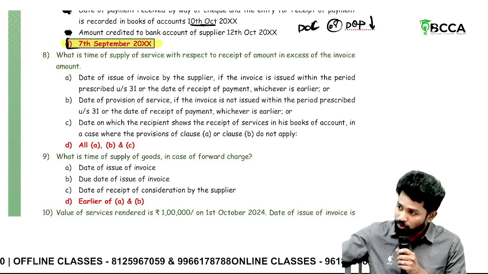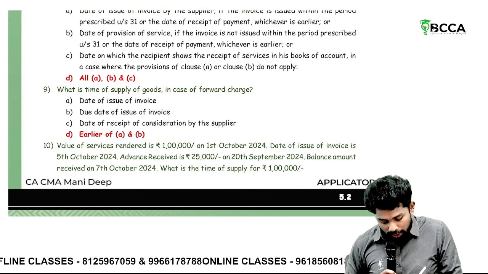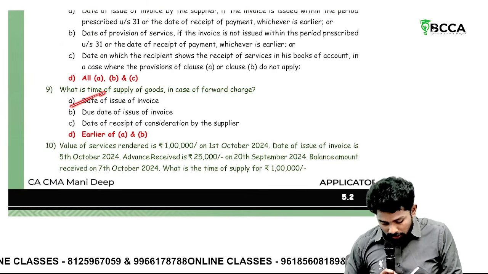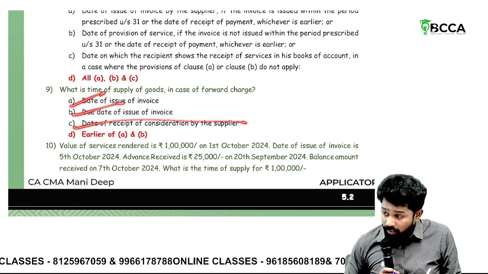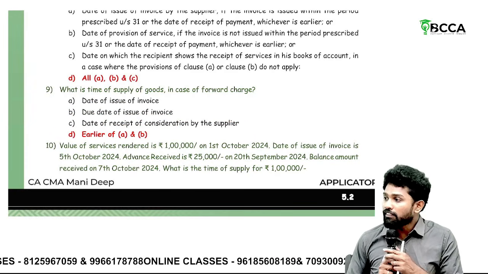He has given a general answer, so all these options are correct only. Then, what is the time of supply in case of forward charge? Date of issue of invoice, due date of issue of invoice, date of receipt of consideration. Consideration is not required, sir, actually. Why? Payment is not relevant for goods.